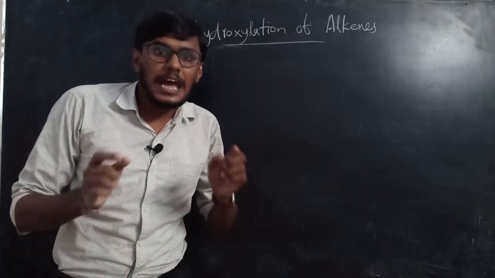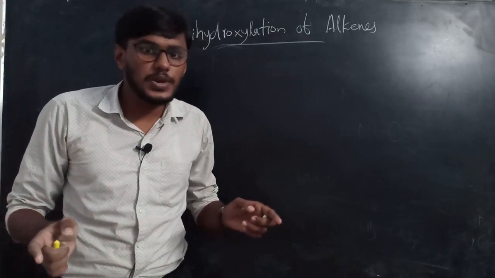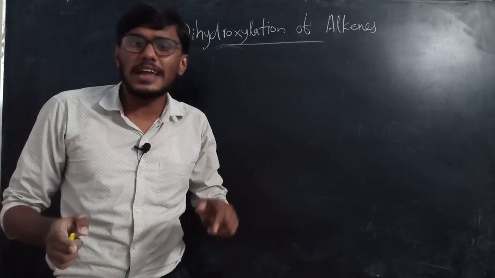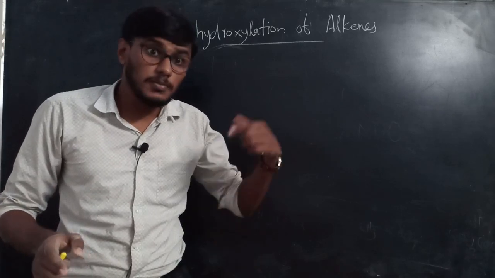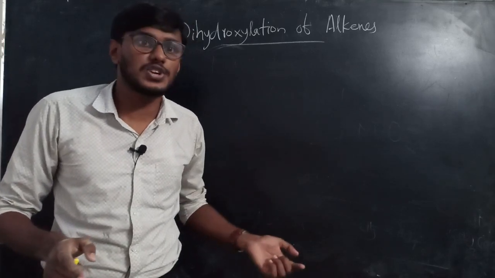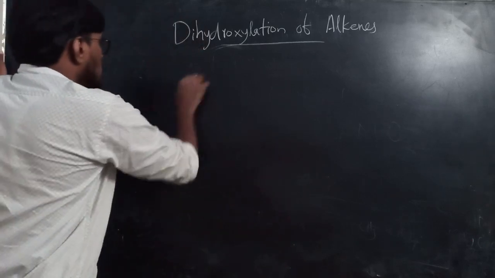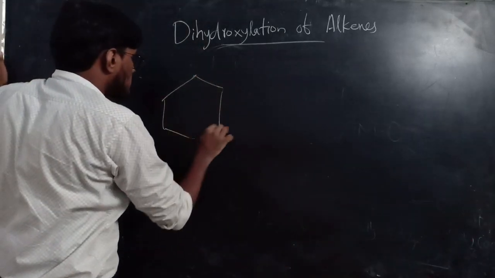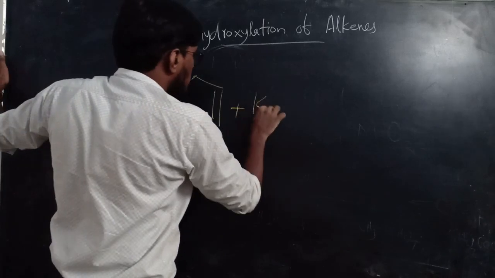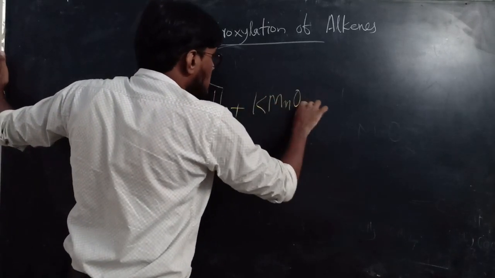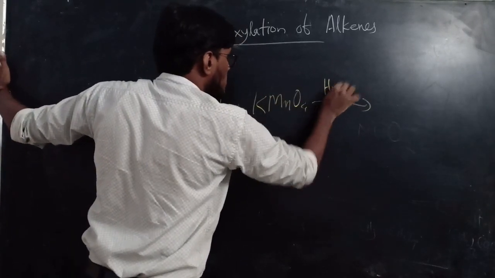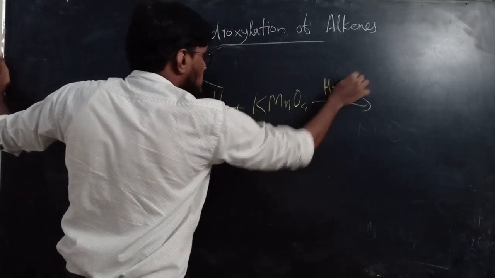You know that KMnO4 is a strong oxidant. Okay, that is why the yield of a glycol is very low. It undergoes over oxidation. For example, this compound, this is cyclohexene, on reaction with KMnO4 in acidic solution. Okay, in acidic solution H3O plus, the condition is acidic solution.